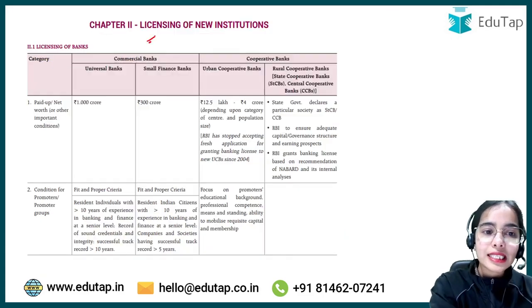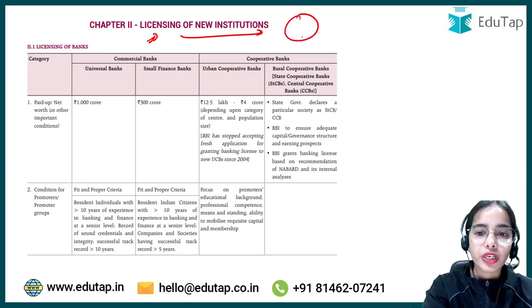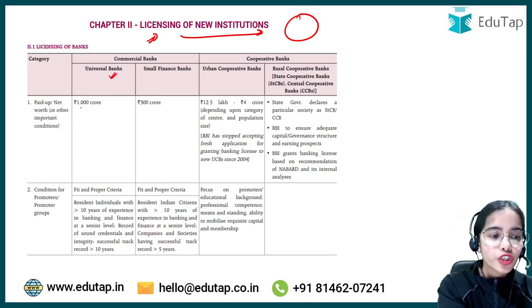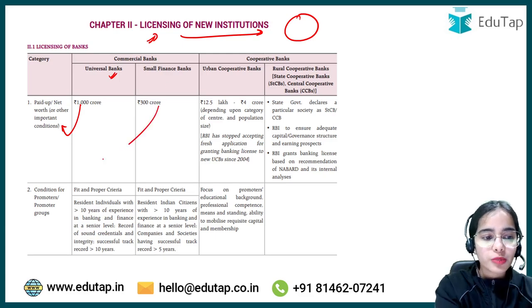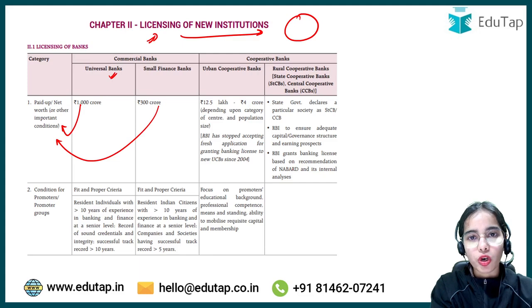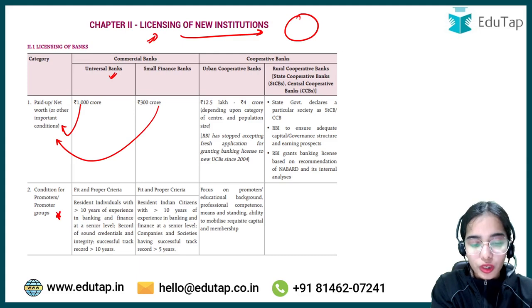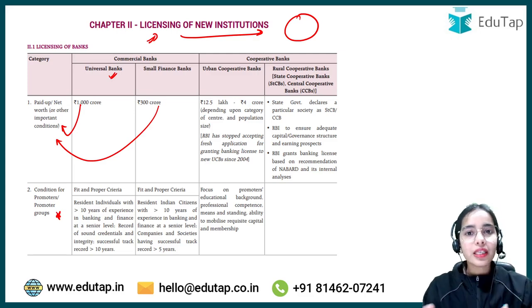Then the licensing norms for the different institutions have been provided. For the universal banks, what should be the minimum paid up capital or net worth requirement? For the small finance bank, what is the minimum paid up capital or net worth requirement? What is the condition for the promoters or the promoter groups? How many years of experience they require, and such. So everything has been summarized in a very tabular and a very neat manner, I will say.